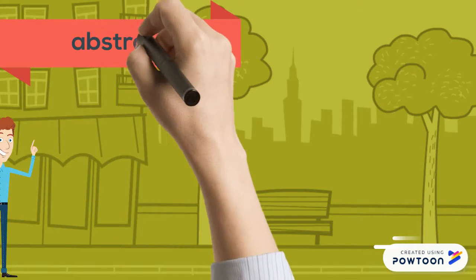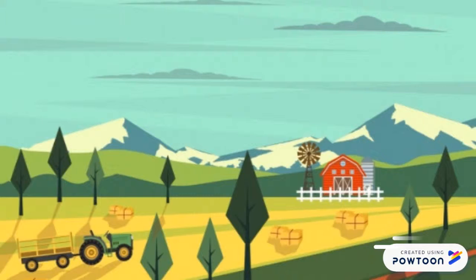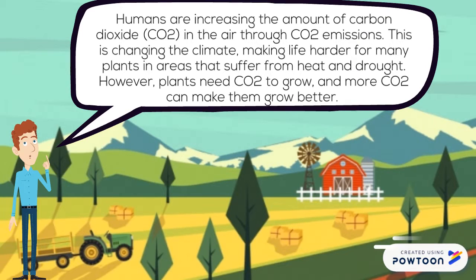Hey guys, what we will be talking about today is how CO2 helps agriculture in the face of climate change, especially the farmers. Humans are increasing the amount of carbon dioxide in the air through CO2 emissions. This is changing the climate, making life harder for many plants in areas that suffer from drought.